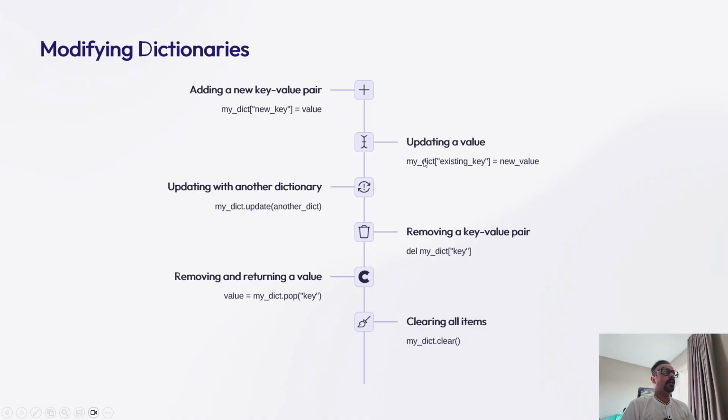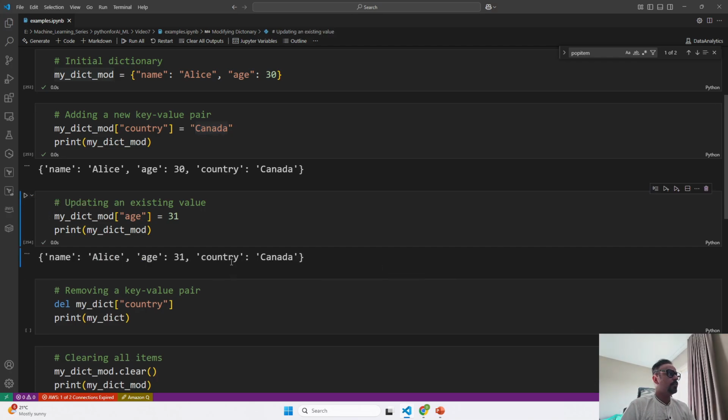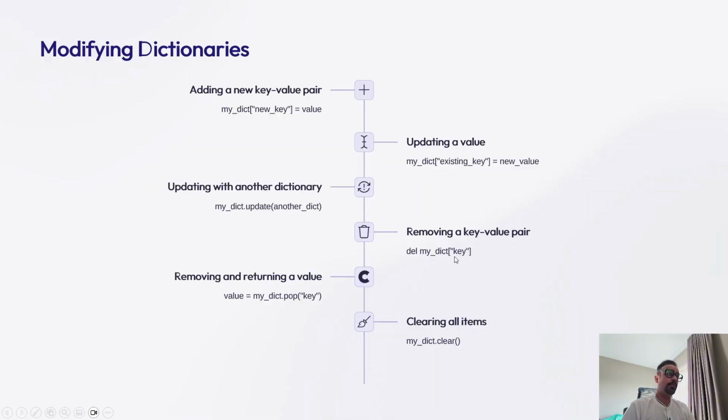Next, update a value. To update the value of an existing key value pair, again you use the brackets the same way. So what you are going to do over here is say age is equal to 31. What this square bracket actually does when you mention a key over here is, it first checks whether the key exists or not. If it exists, it is going to modify it. If it does not exist, then it is going to create it. Crystal clear. So now I will go ahead and run this. You can see it has modified the value from 30 to 31. Now let's see what's next.